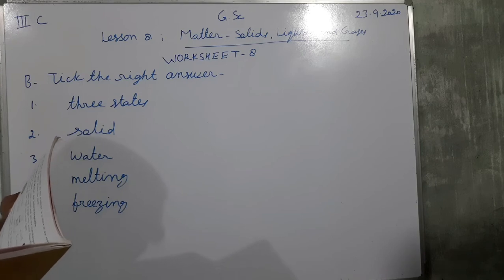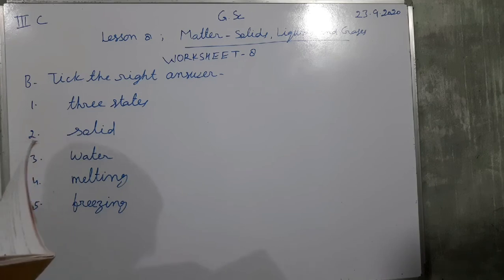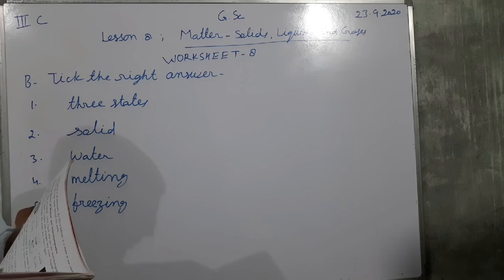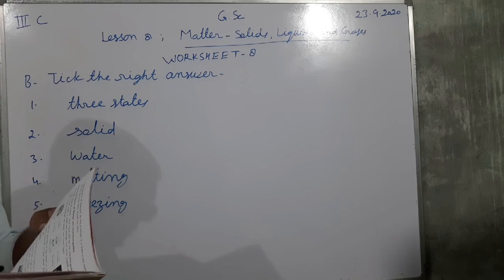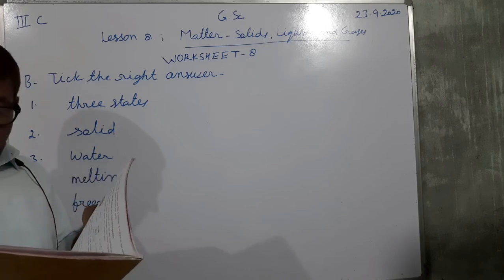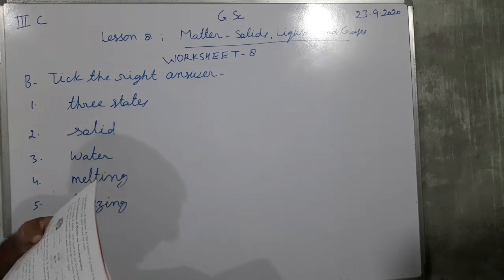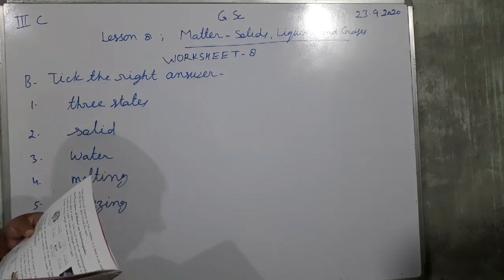And next, the change in a state of matter from liquid to solid is known as. The options are given here: condensation, freezing, and evaporation.